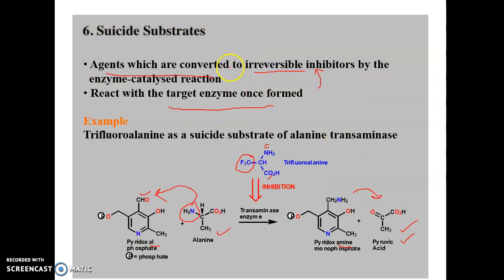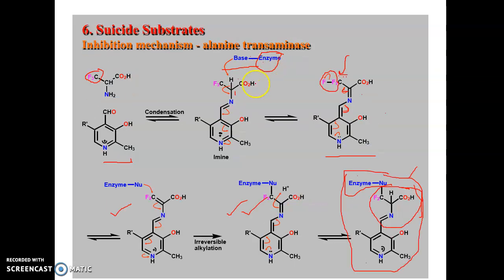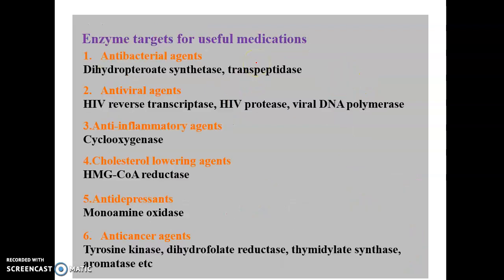It is nothing but agents which are converted irreversibly once they are bound with the enzyme. Initially there is no binding, but finally at this stage there is binding between trifluoroalanine and the enzyme.